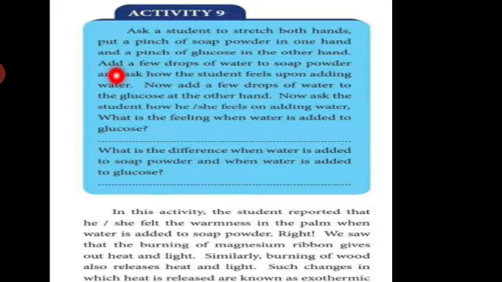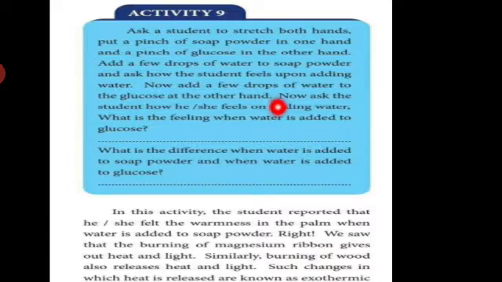Add a few drops of water to the soap powder and ask how the students feel upon adding water, and now add a few drops of water to the glucose in the other hand. What will happen? If we add water to the soap powder, heat comes out.